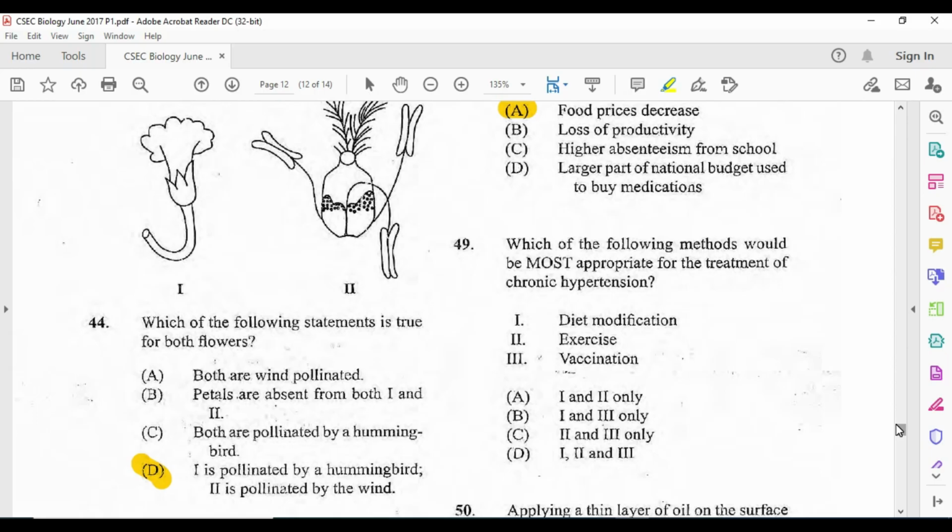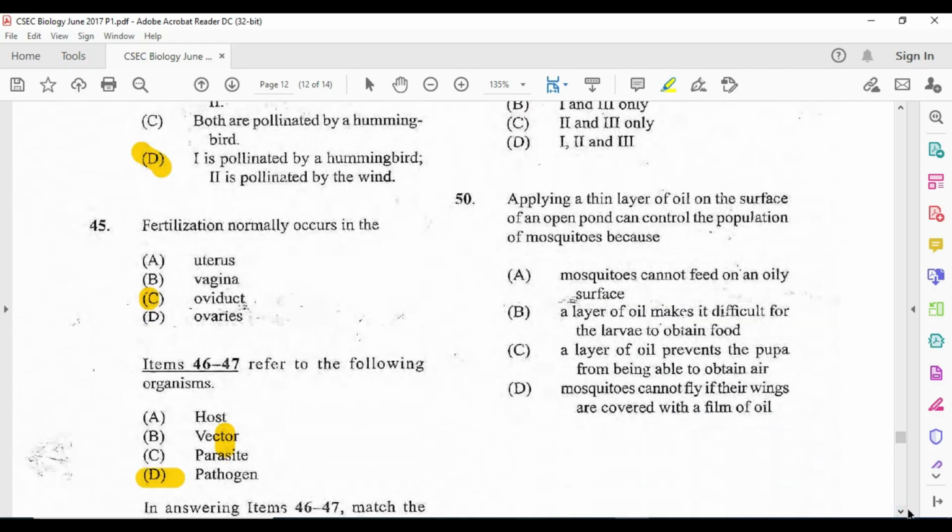Alright, 49. Which of the following methods would be most appropriate for the treatment of chronic hypertension? And we have diet modification, we have exercise, and we also have vaccination. Vaccination doesn't work for hypertension. If that worked, we would have gotten rid of it a long time ago. So it's always going to be your diet and your exercise program, which makes it 1 and 2. Definitely not vaccination. Alright? And we go on to 50.